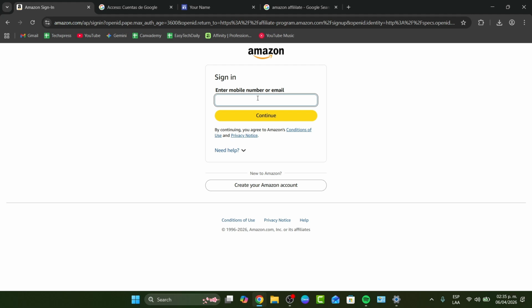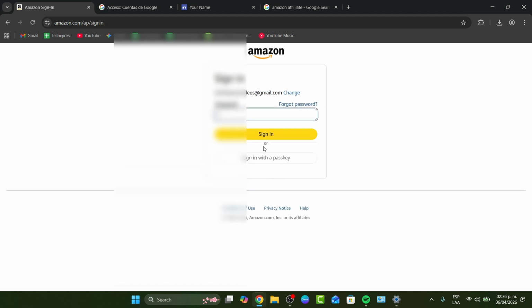You can list every URL where you plan to post links. If you post a link on a site you didn't list, Amazon can ban you for unverified traffic. You want to pick a professional store ID. This will be visible in every link you send, so don't make it something embarrassing, right?